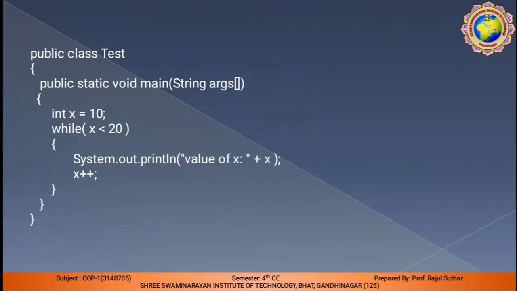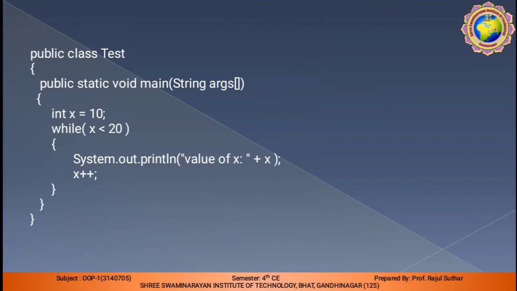In the same class, previously we have tried on the test class, so the name of the class is test.java. Here integer x is equal to 10, while x less than 20. Here the statement is changed: instead of the if statement we are using while. So while in the brackets x less than 20 means this is a true statement.